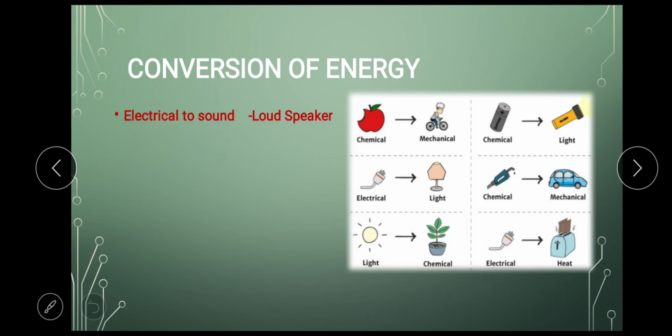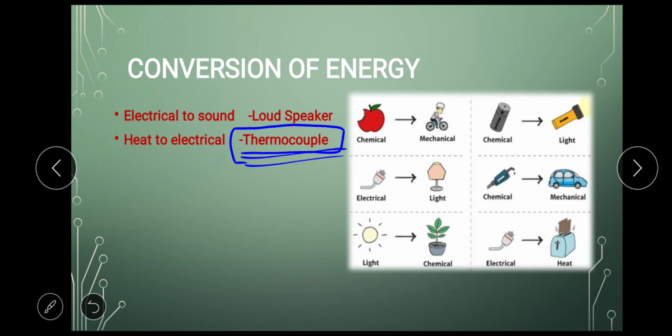Let's see some more examples. So this example I already told you, electrical to sound is loudspeaker. Then heat to electrical is thermocouple. See, this example, I have purposely put this example in the video because thermocouple is a unique device.